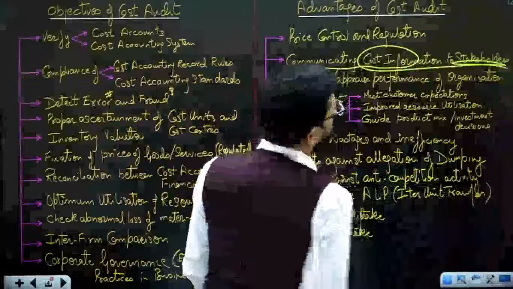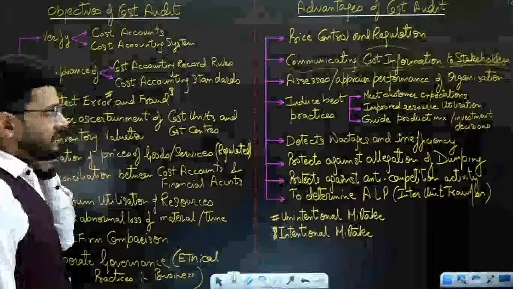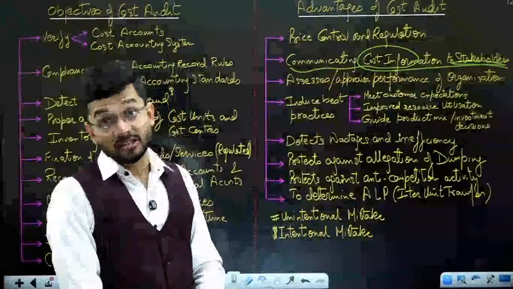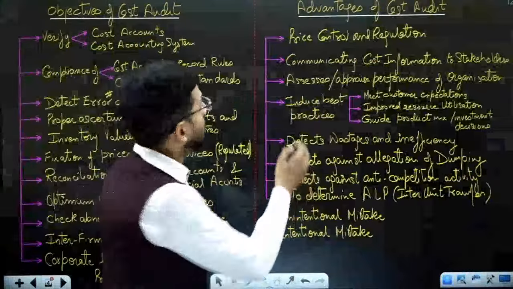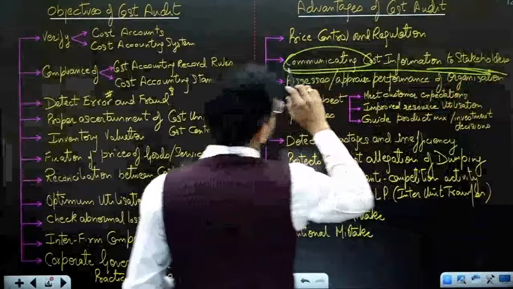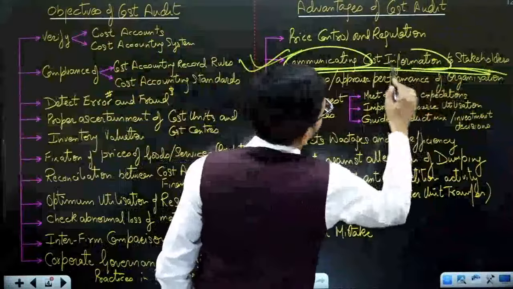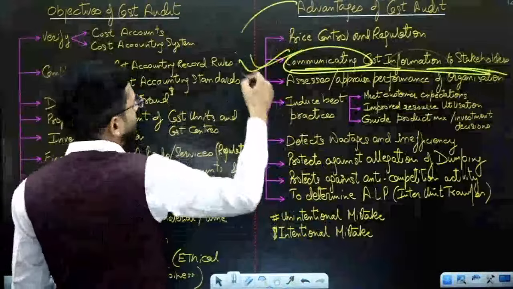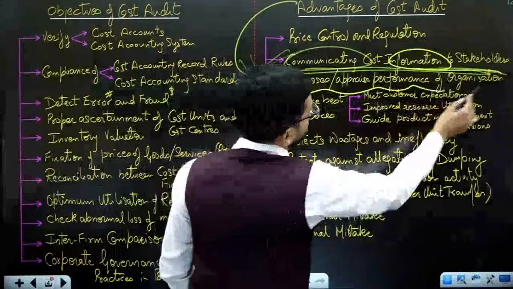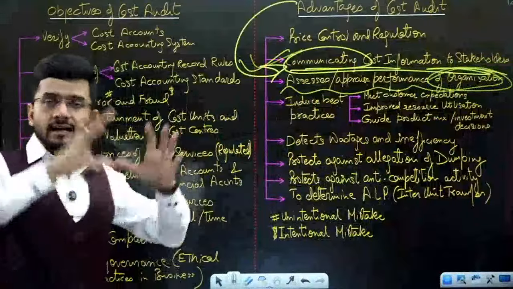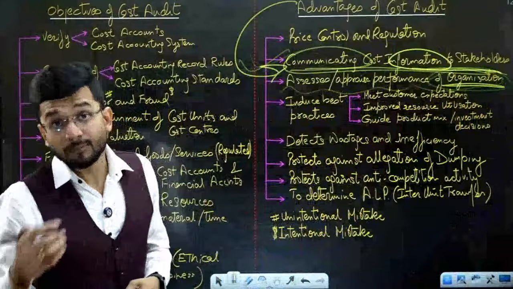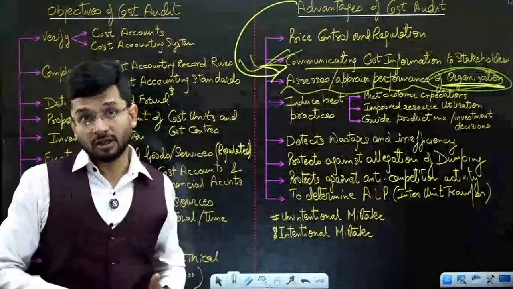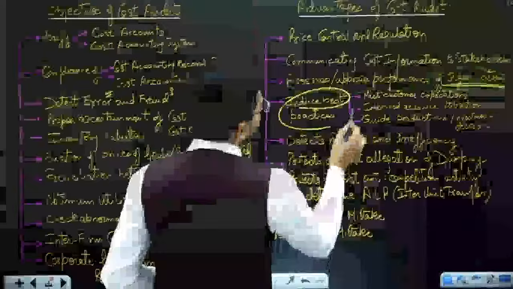Communicating cost information to the stakeholders. Stakeholders should be aware of what the cost information is, what profit is being generated by the company, whether cost is inflated or not, whether cost is deflated or not. All this information is to be given to the stakeholders. So communication of cost information to the stakeholders is again an advantage of cost audit. Assess and appraise the performance of the organization. What is the entire organization's performance, whether it's going fine or not, whether cost is appropriate or not, whether profit is being earned appropriately or not. This entire analysis is to be done by the cost auditor. Induces best practices.